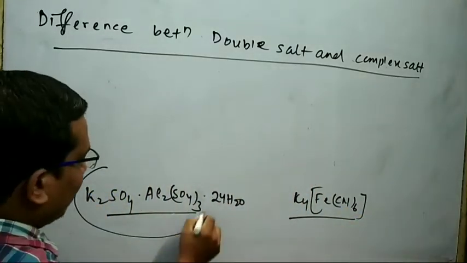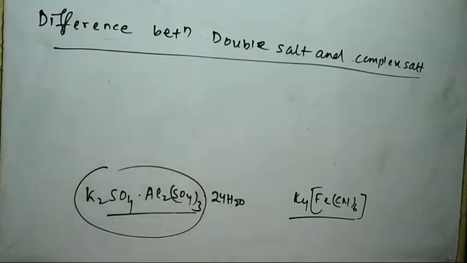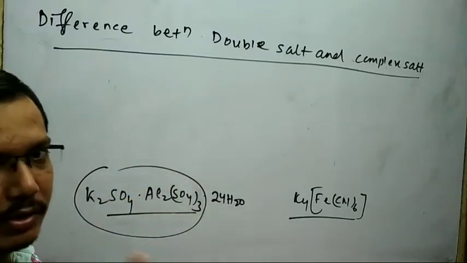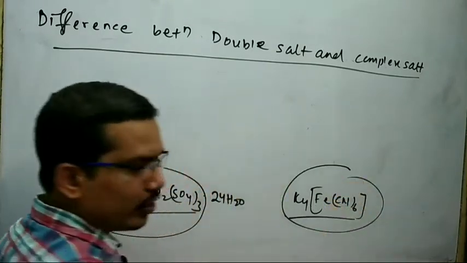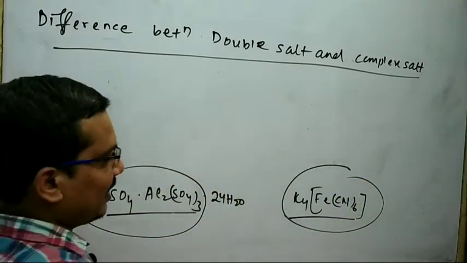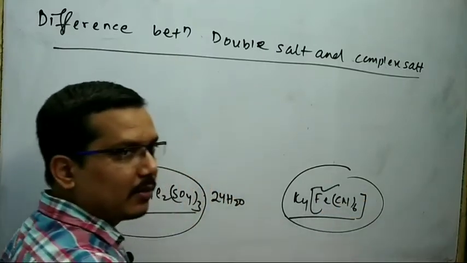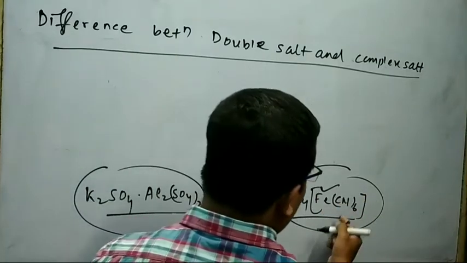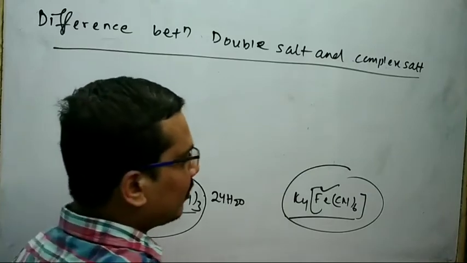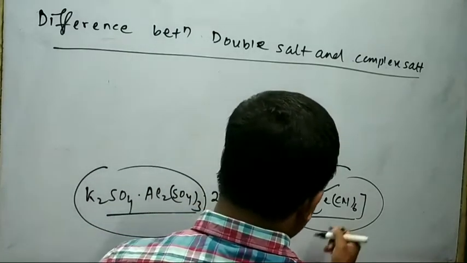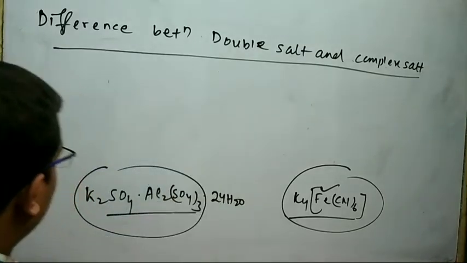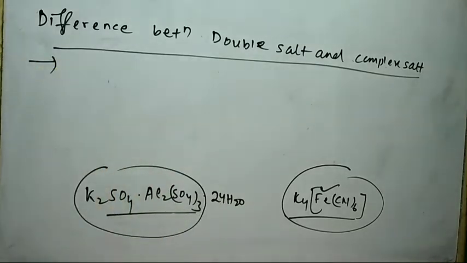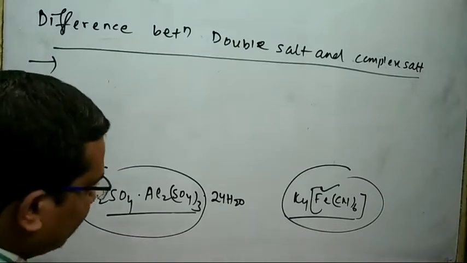Look at that. The double salt is made by two simple salt in equimolar proportion. Look at that. The complex salt is a coordination compound in which the central metal atom or ion is surrounded by ion or molecule or atom through coordinate bond. So first point is your double salt is made by two simple salt in equimolar proportion.